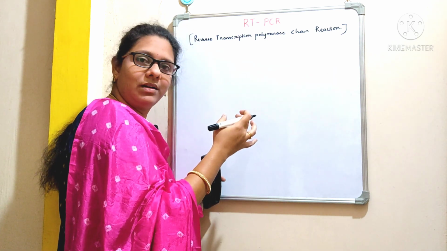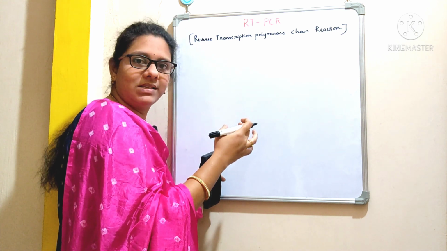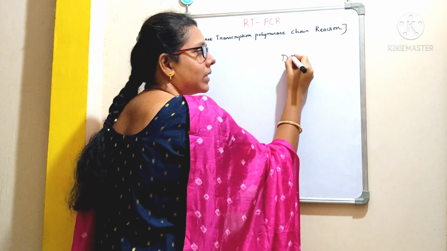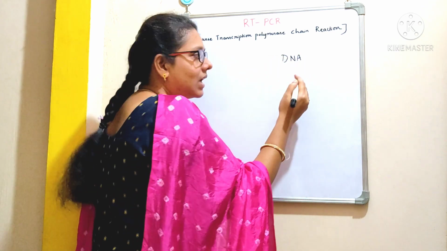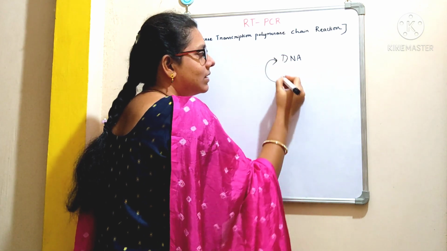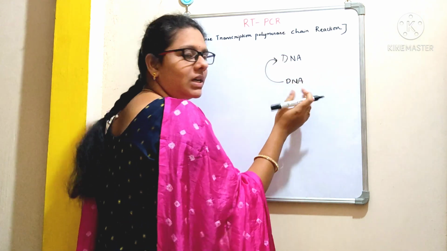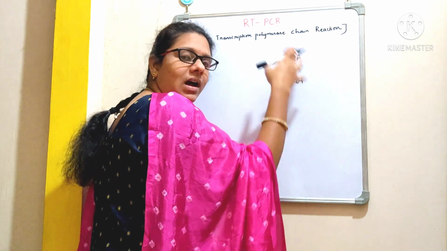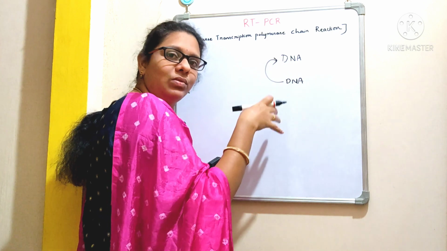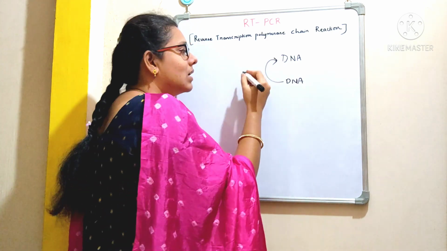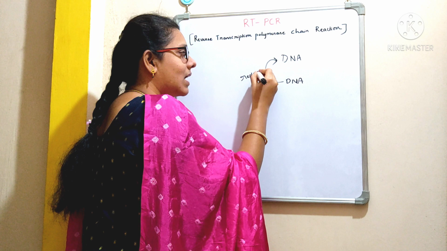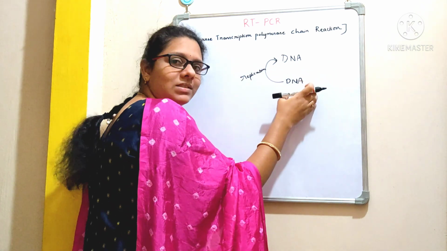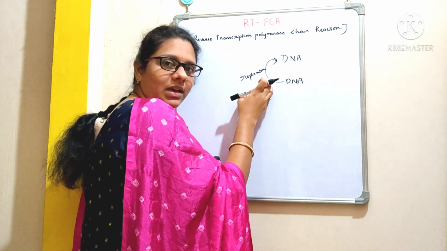What is meant by the central dogma of life? It involves all three steps, right? Replication, transcription and translation. See here. From the DNA, if we get another copy of DNA, here the DNA is double stranded, right? So each strand will undergo replication, giving rise to two double stranded DNA molecules. That process we call replication, right? So how do we define replication? Synthesis of DNA is called replication, right?